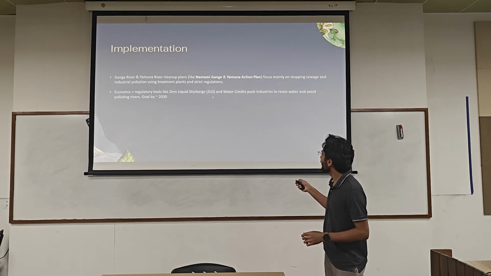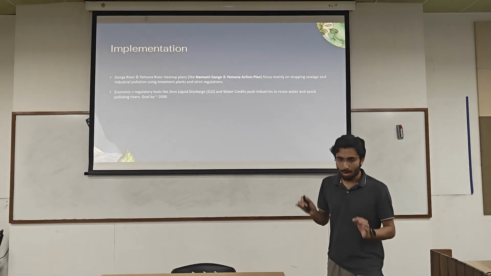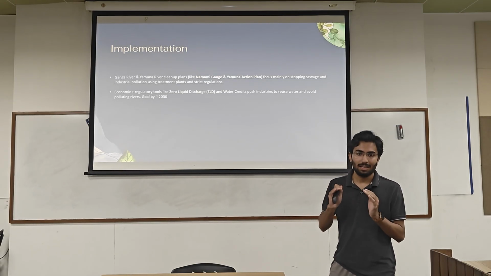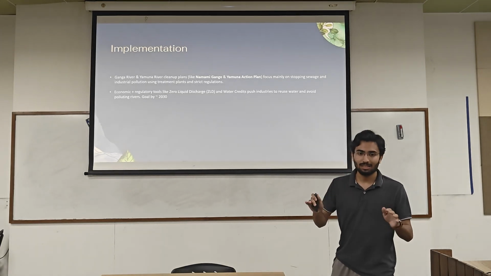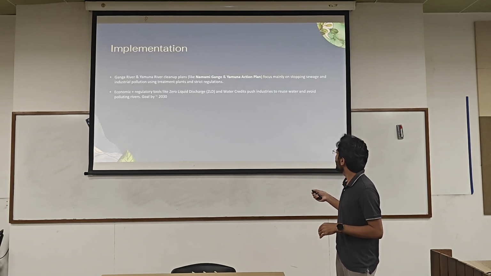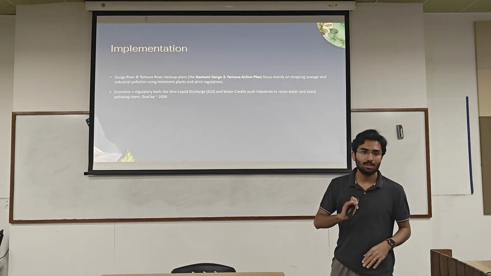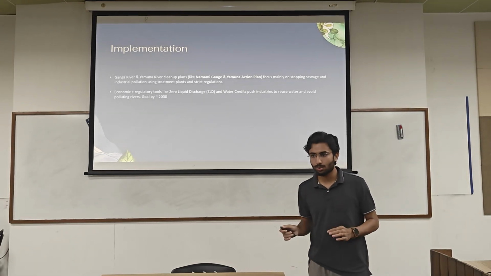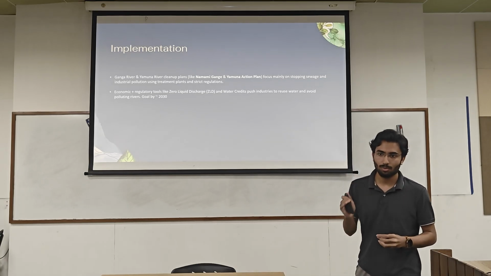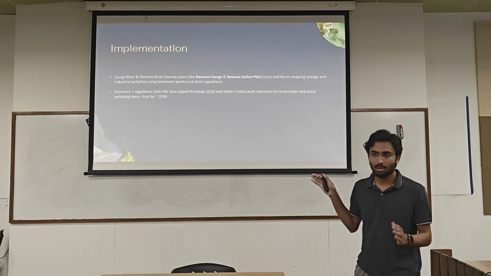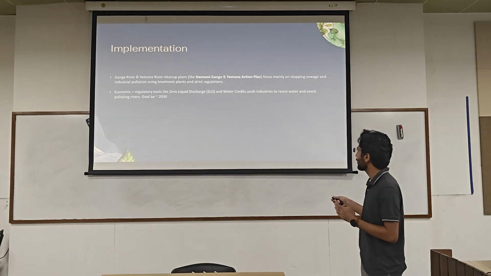So what is zero liquid discharge? The amount of water you use and you dump is zero. So it means it is kind of equal, which is meant by you do not dispose of any of the garbage into rivers and water bodies. Another thing is the government provides water credits. What is this? If you reuse your own dumped water, your own wastewater, the government credits you that you do not put pollution into rivers, and the government subsidizes it.